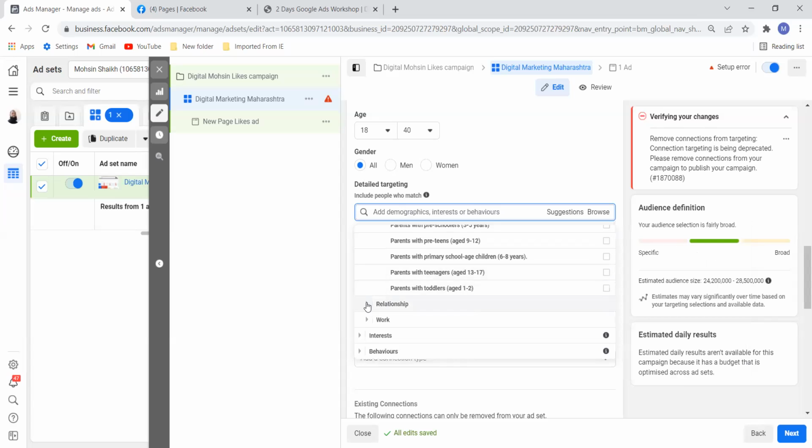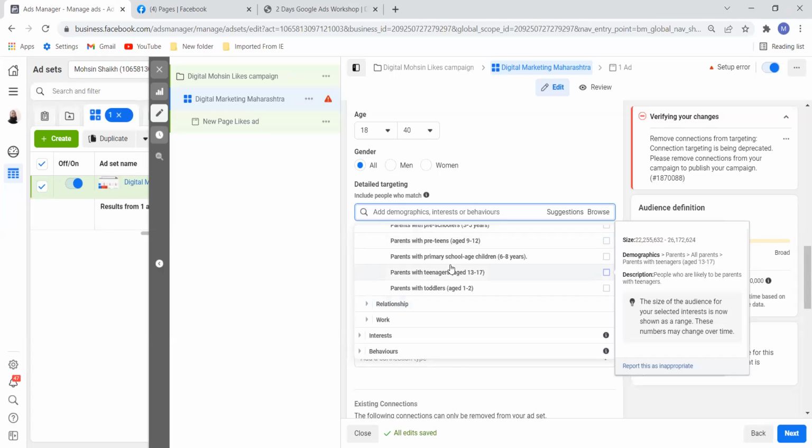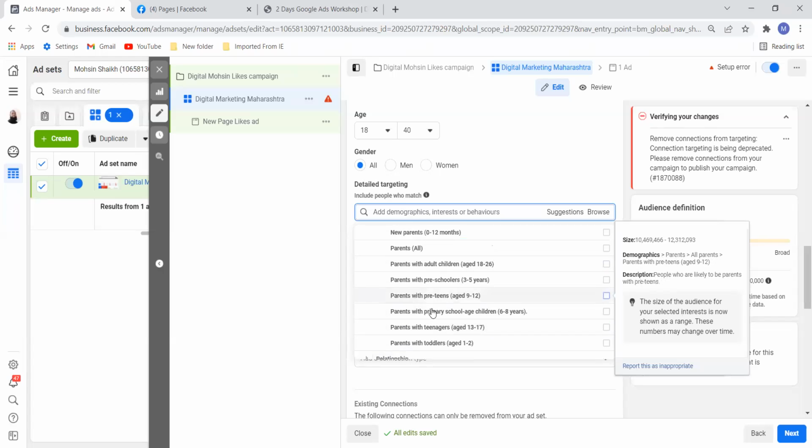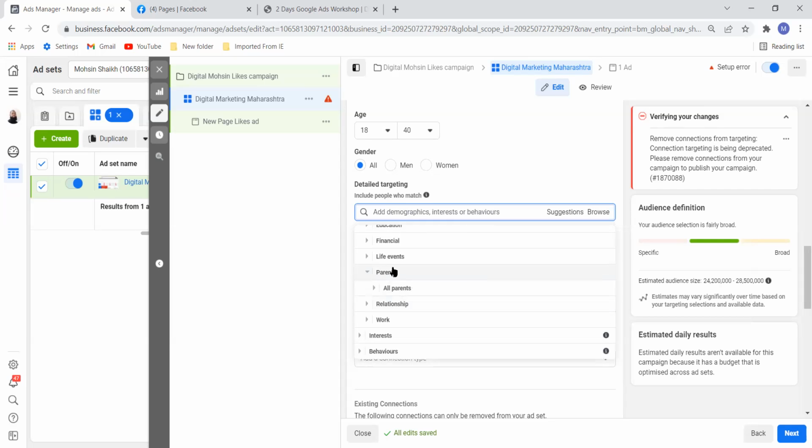Okay, then relationship. If you have any question, do let me know. I am just showing this. This is how you can target people.